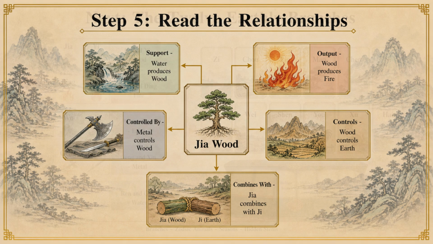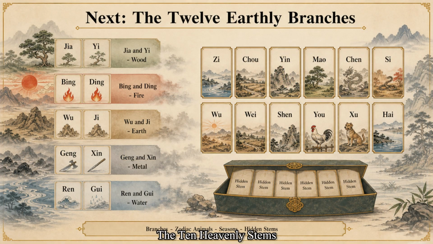The 10 heavenly stems are 10 yin-yang expressions of the 5 elements. Their images help us remember them, but real interpretation depends on position, season, roots, and relationships. Next, we will examine the 12 earthly branches and the hidden stems inside them.